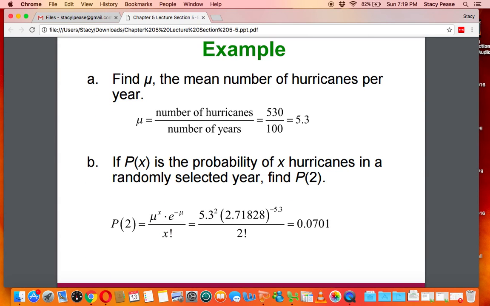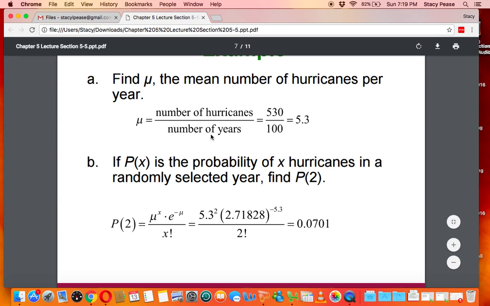So to find the mean number of hurricanes, we're going to take the number of hurricanes that occurred over the interval of time. So there were 530 hurricanes that occurred over 100 years, which is 5.3 hurricanes per year, roughly. So if the probability of x is the probability of x hurricanes in a randomly selected year, we want to find the probability of 2 hurricanes.